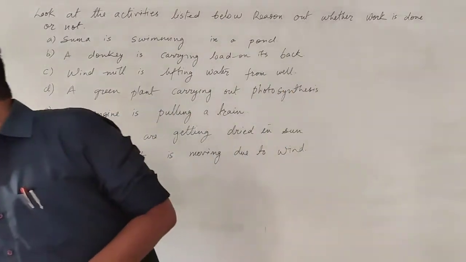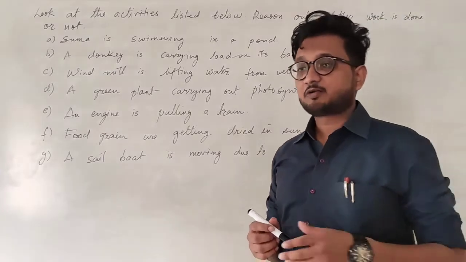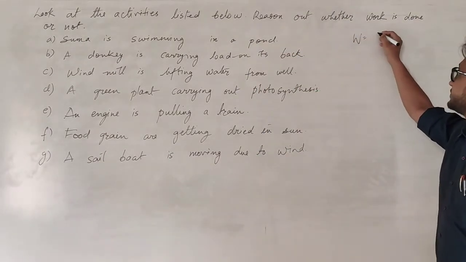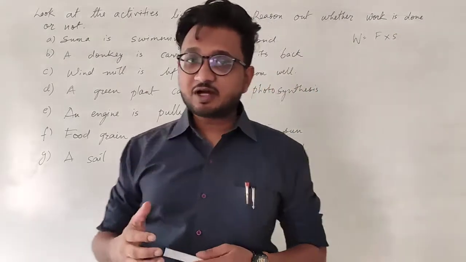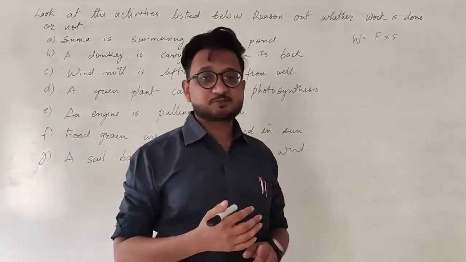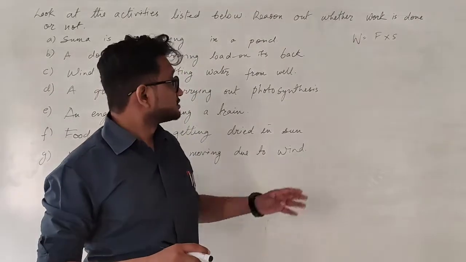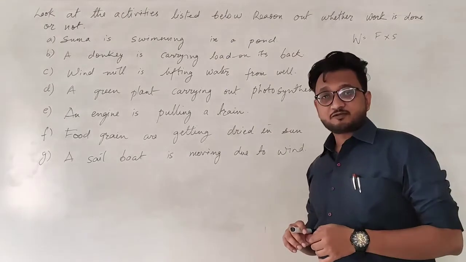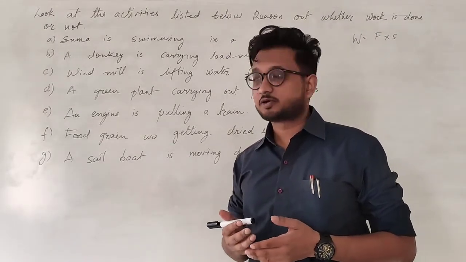First of all, we know the definition of work. In the previous video we studied the work done. So simple, work done is equal to force into displacement. That means for the work to be done, there has to be a force and there has to be a displacement of a certain object. So we look at the activities and try to understand what each and every one of them is trying to say and whether the work is done or not.